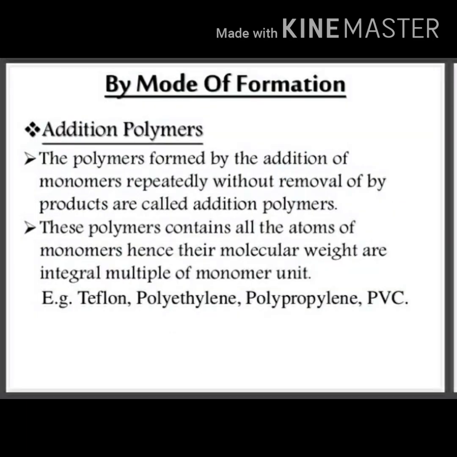By mode of formation, polymers can be classified into two types: addition polymers and condensation polymers. Polymers formed by the addition of monomers repeatedly without removal of byproducts are called addition polymers. These polymers contain all atoms of monomers, hence their molecular weight is an integral multiple of the monomer unit. For example, Teflon and polyethylene, polypropylene, PVC, which contain repeated monomers in their structure.